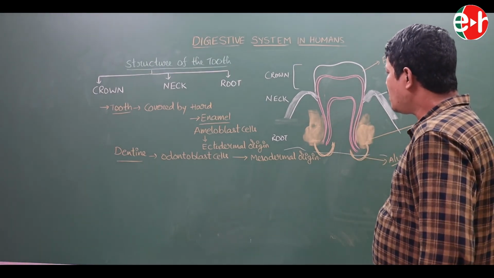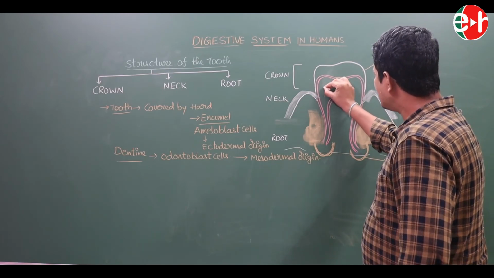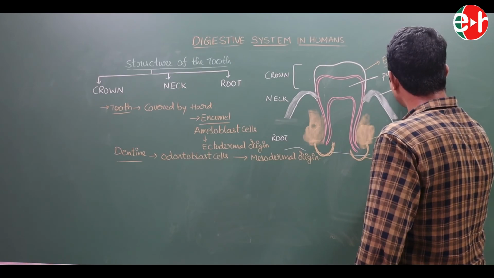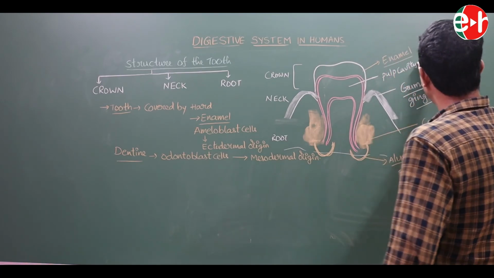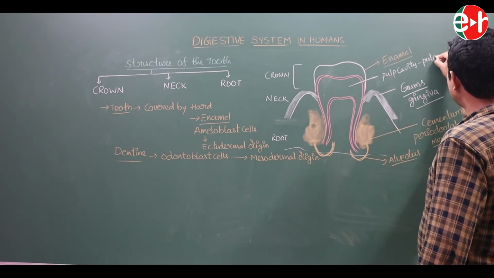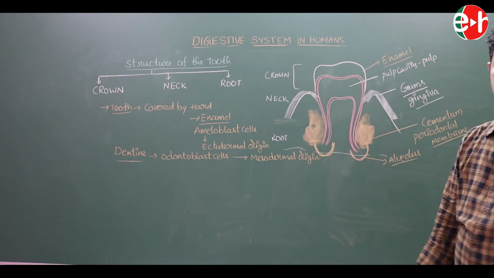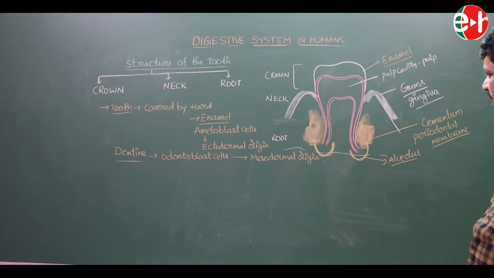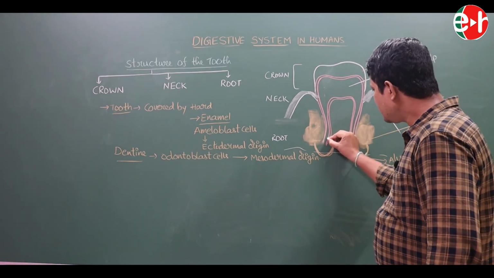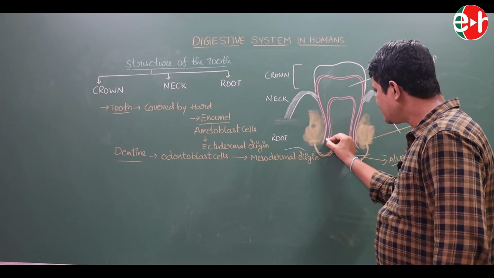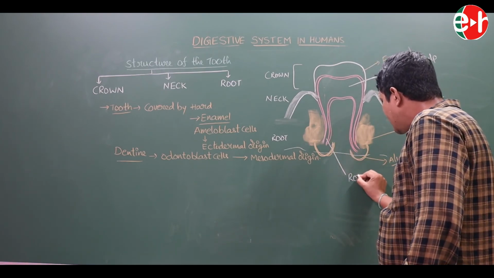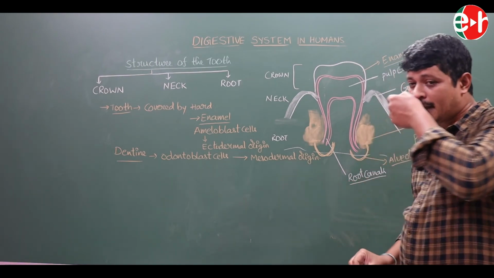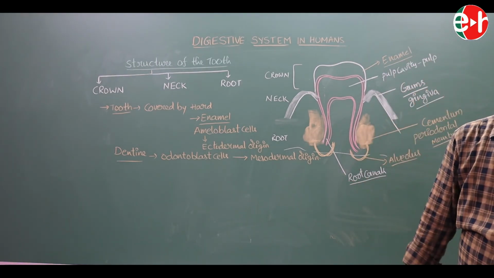Here, in the middle of the dentine, a small cavity is present. This cavity is known as pulp cavity, which is filled with a fluid known as pulp. The dentine has a pulp cavity which is filled with a fluid known as pulp. And the posterior part of the dentine has small canals. These canals are known as root canals.